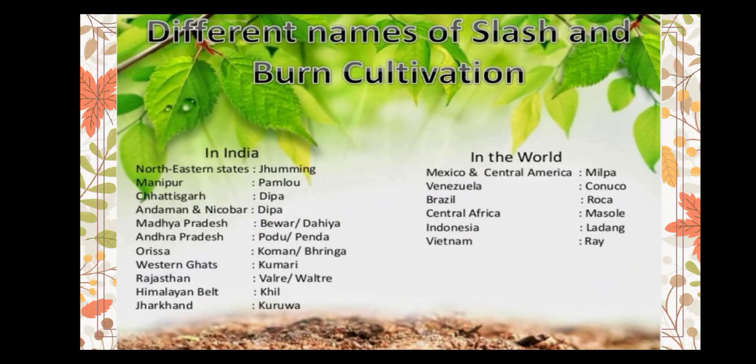Different names are used for this type of farming in various places. In India, for example, in Madhya Pradesh, it is known as Bewar or Dahiya. In Andhra Pradesh, Podu or Penda. In Jharkhand, it is known as Kurwa. In the world, it is also known by various names. For example, in Brazil, it is known as Roca. In Indonesia, it is called Ladang, etc.